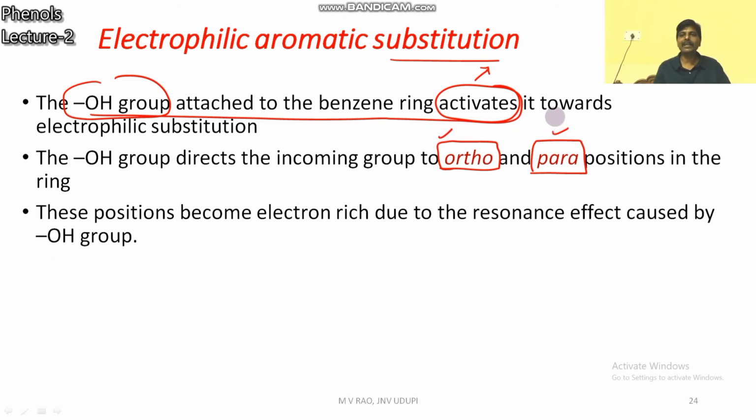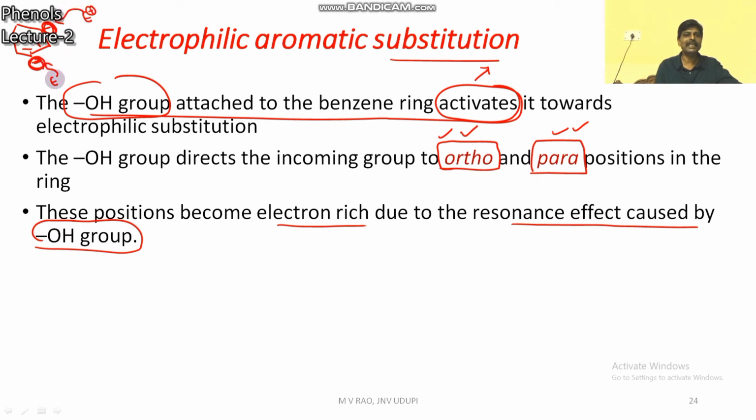So you will get two types of products, one is the ortho product, another one is the para product. These positions become electron rich due to the resonance effect caused by the OH group. Already you have seen in the resonance structures of phenol, you find O minus here, more negative, electron rich. Then the electrophile will attack easily here.